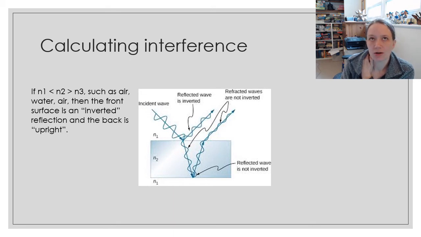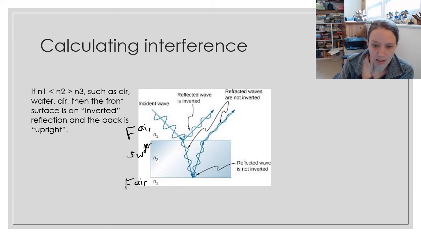The most common scenario you see on a test is something like a bubble, where we have air at the top, which has a very small index of refraction because light travels very fast through it. And then we have water, and usually bubbles are primarily made out of water. There's a little bit of soap in there too, but it's mostly water. And then on the other side of that water is air, okay? So what we have here is basically fast light, then slow light, and then fast light again. That's going to be relevant because you have to consider what's going to happen with the reflections.